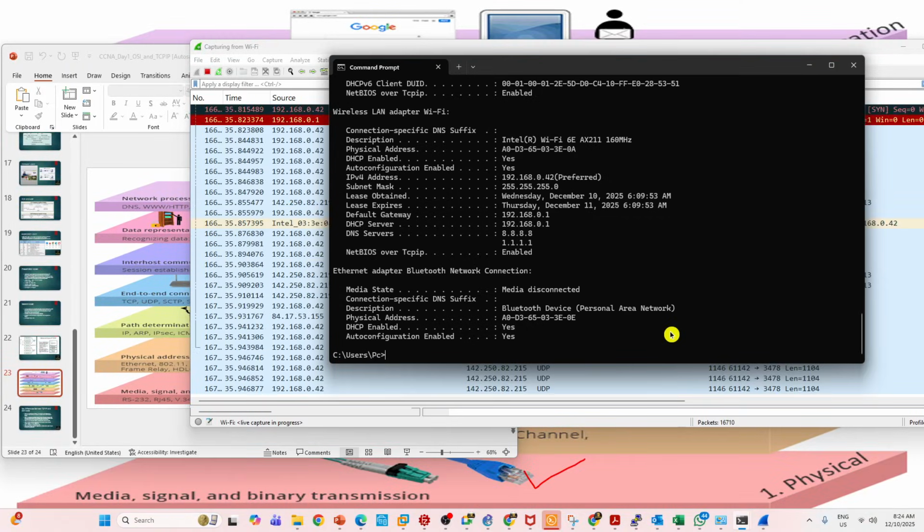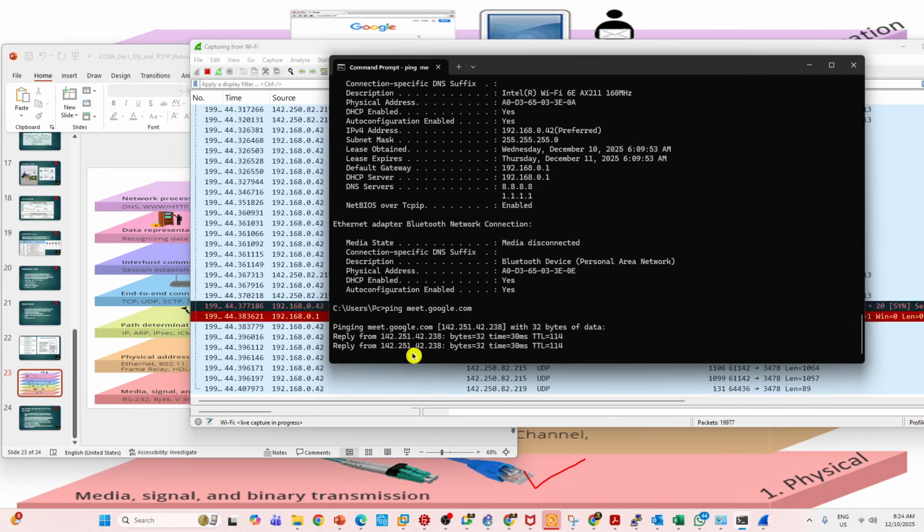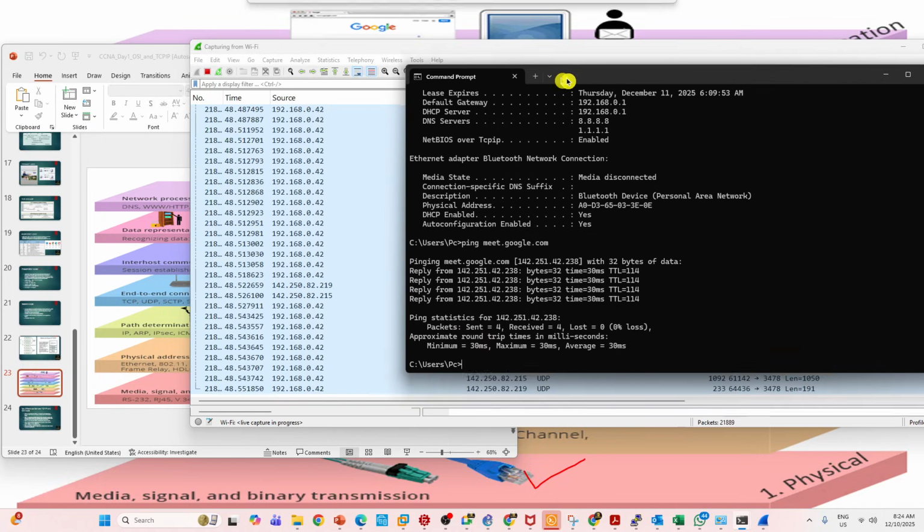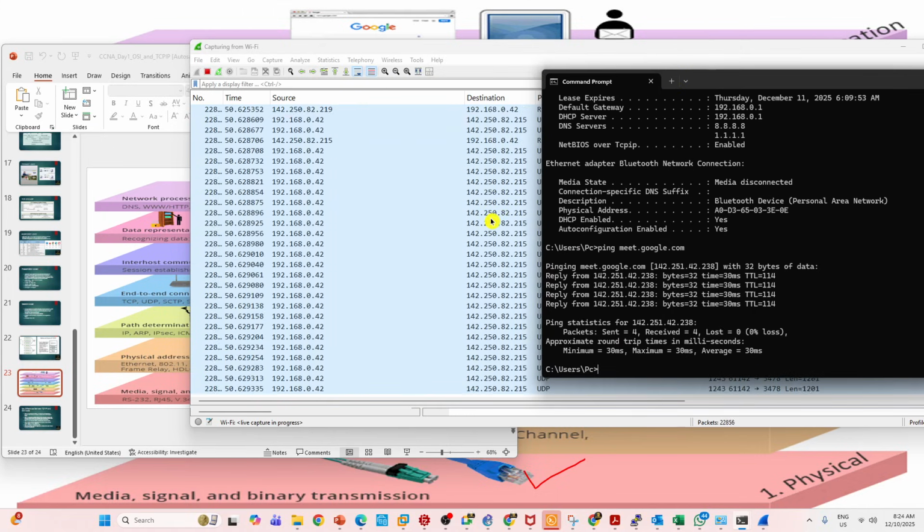See here, ping this website, meet.google.com. This website will have an IP address. Are you seeing the 142 series? They have plenty of IP addresses. Are you seeing the 142 series here? 142. That is a Google Meet IP address. Google Meet is a server, that IP address.